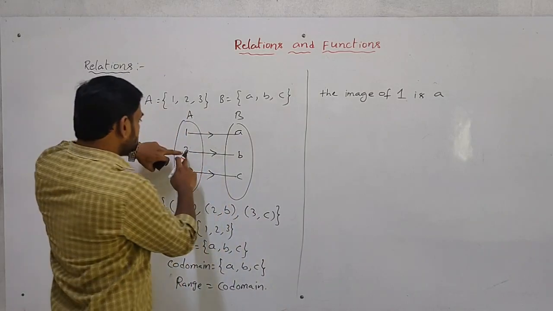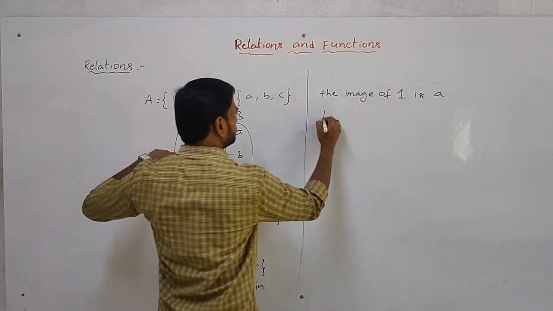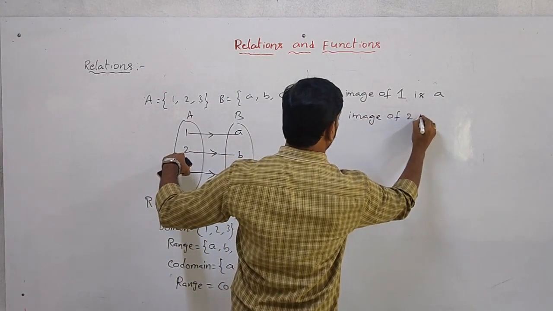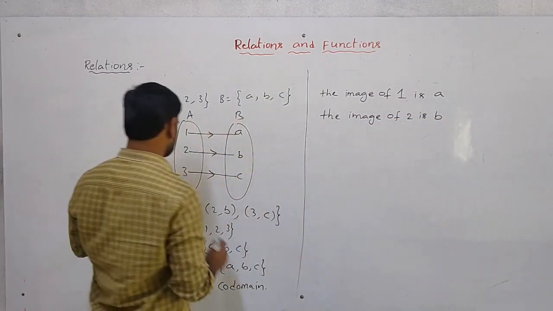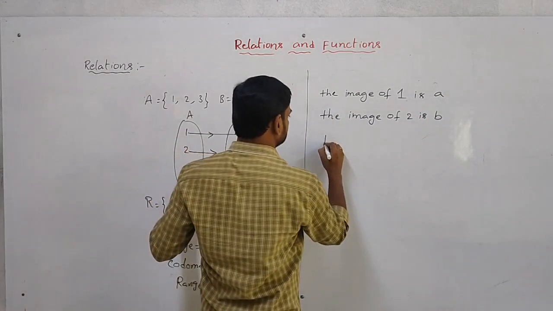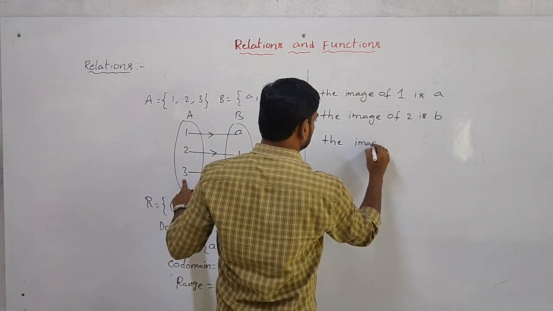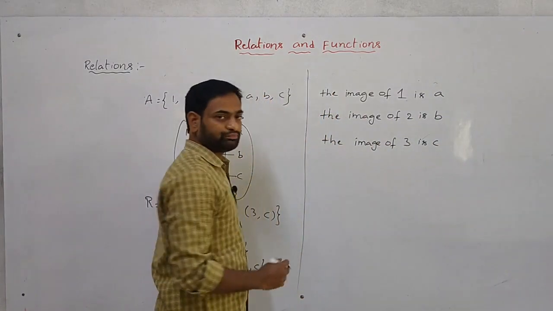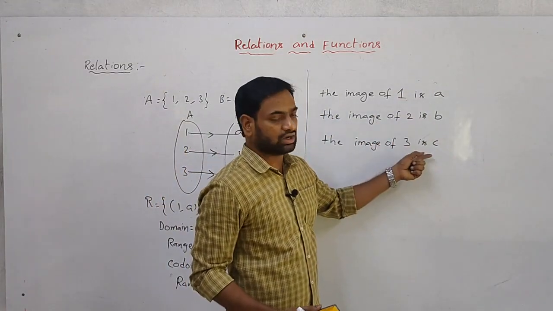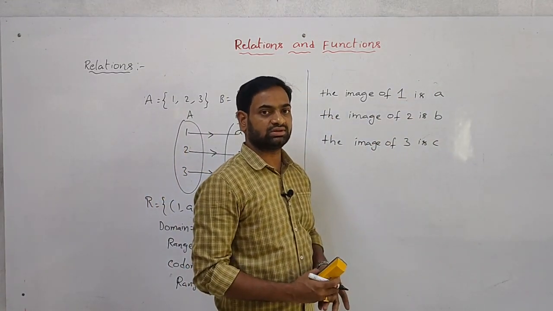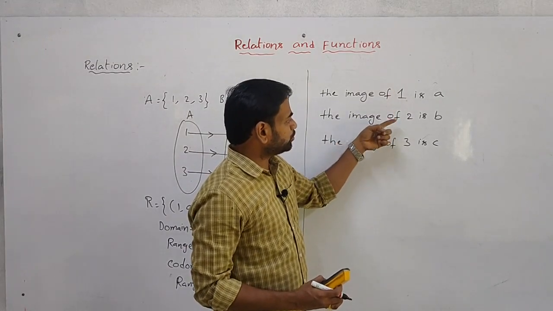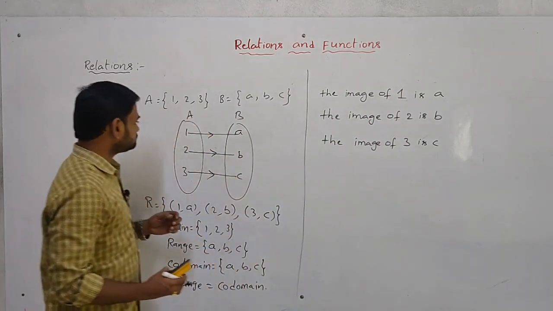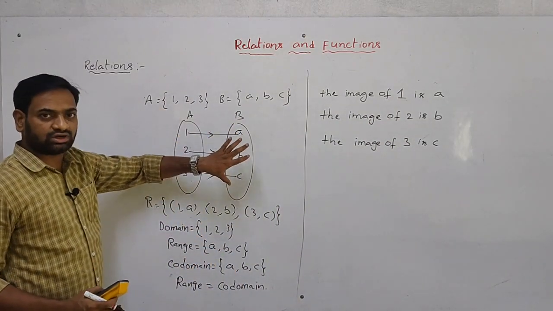Next, the image of 2 is B. Next, the image of 3 is C. So these A, B, C are called images of 1, 2, 3 respectively.